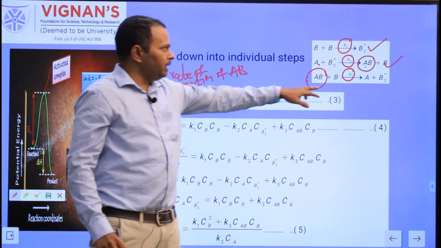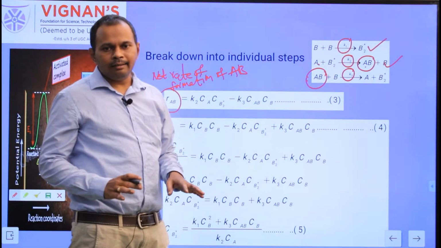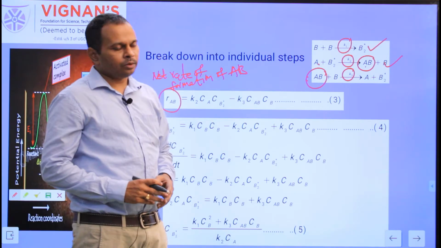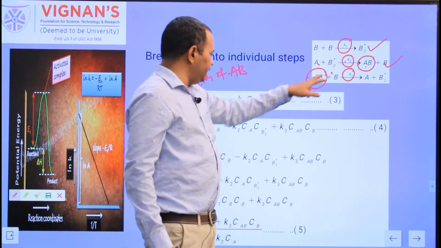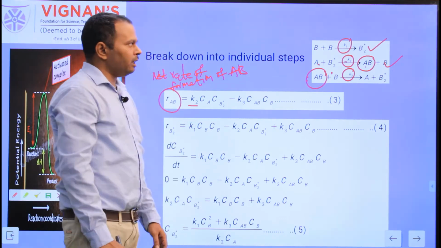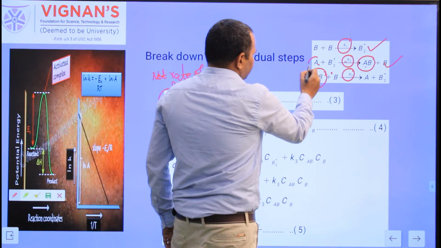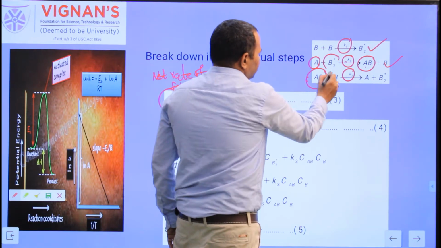From the second reaction, AB is on the product side. Whenever you write the rate based on the stoichiometry, as I already said, this is the product of 2 terms. One is the rate constant K2, and the next is the concentration of reactants. What are the reactants for the second reaction? Reactant A is one reactant, and the other reactant is B2 star.